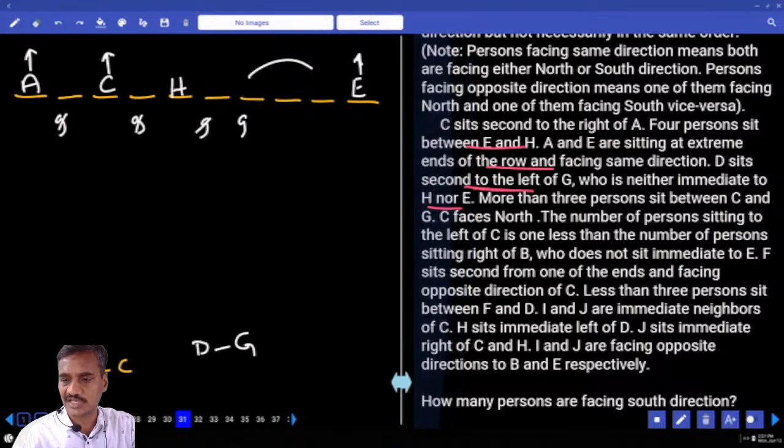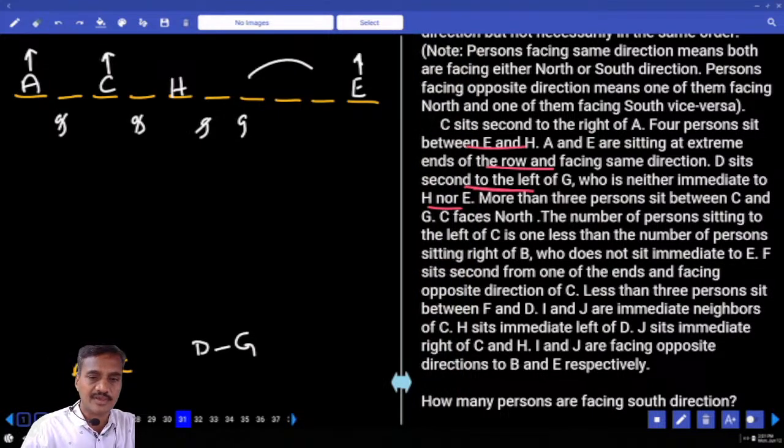Now D sits second to the left of G. G is neither immediate to H nor E. Now G cannot be adjacent to H or E. If G is here, then H will be here. Or if G is here, then D will be adjacent. Is there a chance of that or not? Here the direction is not known, right?